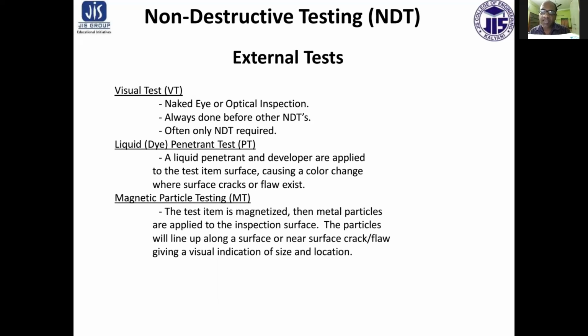Another type of test is the magnetic particle test. The test item is magnetized. The material particles are applied to the inspection surfaces. The particles will line up along the surface cracks or near-surface flaws inside the component, which cannot be seen by visual test or by dye penetrant test. Although, the limitation of this test is that non-magnetic material cannot respond to this type of testing.